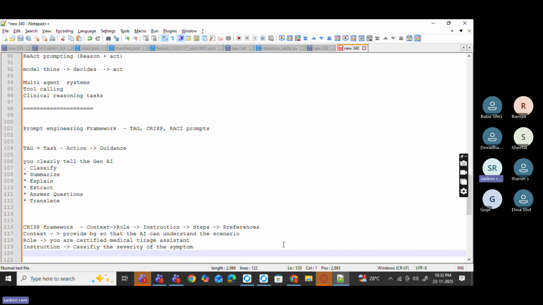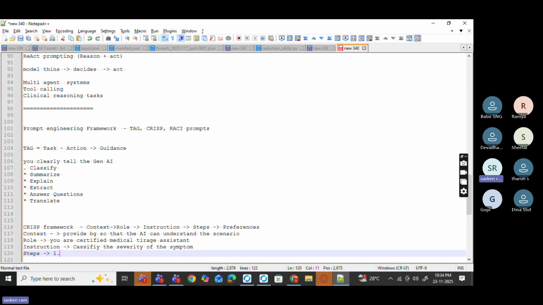And next one is steps. Here you are going to define multiple steps: identify the symptom, check for red flags, pick the triage category, which means critical or emergency or moderate, something like that.